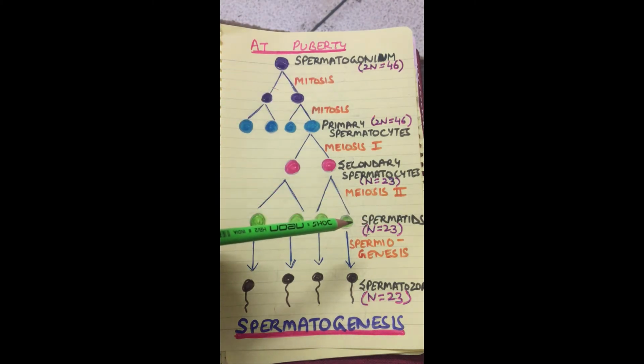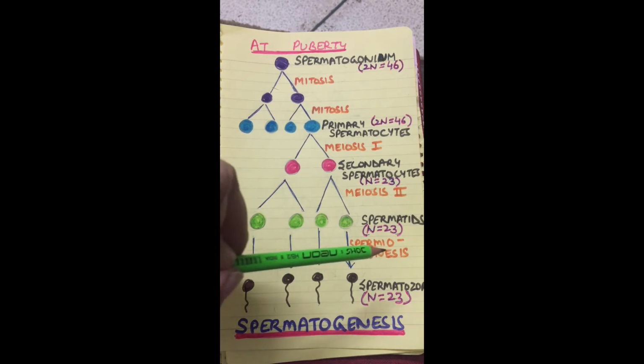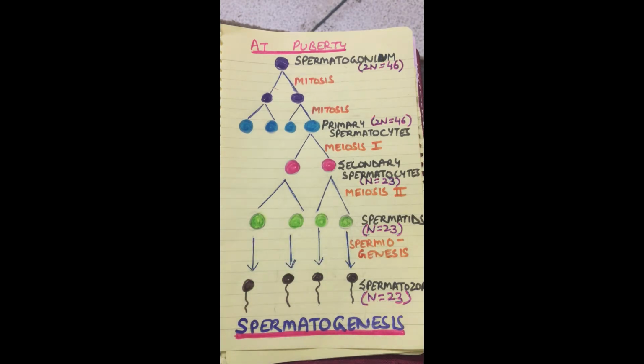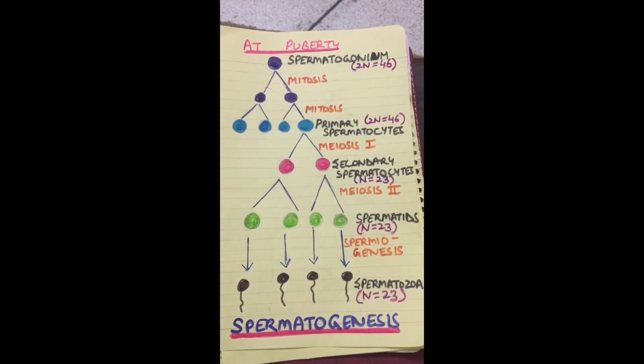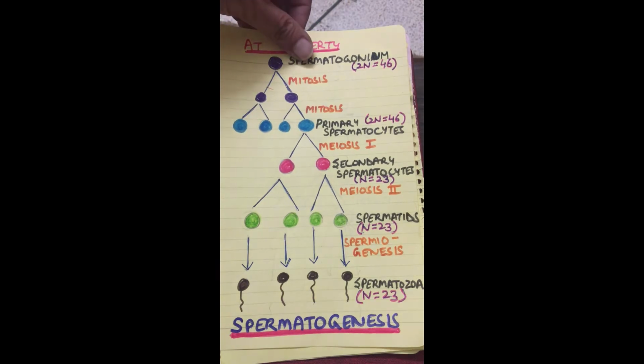Now these spermatids will undergo some structural and morphological changes, and these changes are termed spermiogenesis. So spermatids undergo differentiation or spermiogenesis and transform themselves into tailed structures, and these tailed structures are called spermatozoa or sperms. These are haploid with 23 chromosomes.